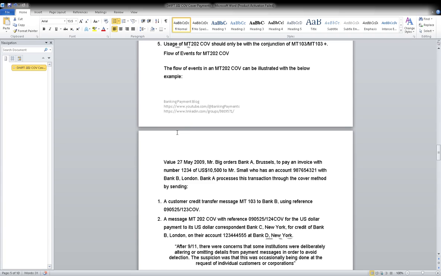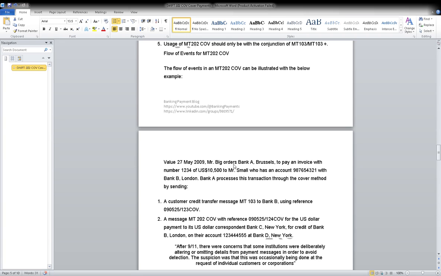It is sent by the account servicing institution to the account owner, which we discussed. It is used to notify the account owner of an entry which has been debited to its account. Correct. Just now we saw the entry will be further confirmed by the statement 940, which we'll see. Now, what are the important tags of this MT900?